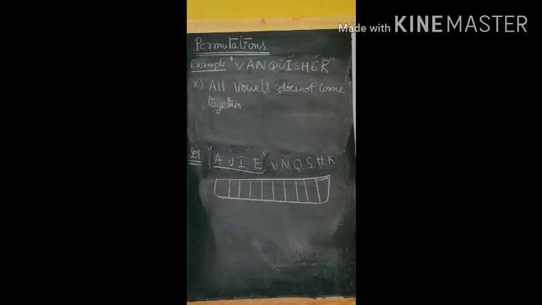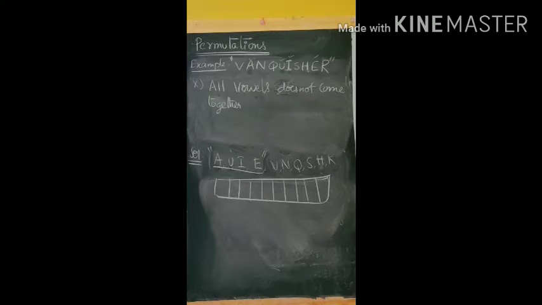Okay, now you see the last one from this. All vowels do not come together. The meaning is these 4 should not be together. Which means 2 vowels can come together, 3 vowels can come together, but 4 vowels should not come together. So that is the question. So how many ways is it possible?